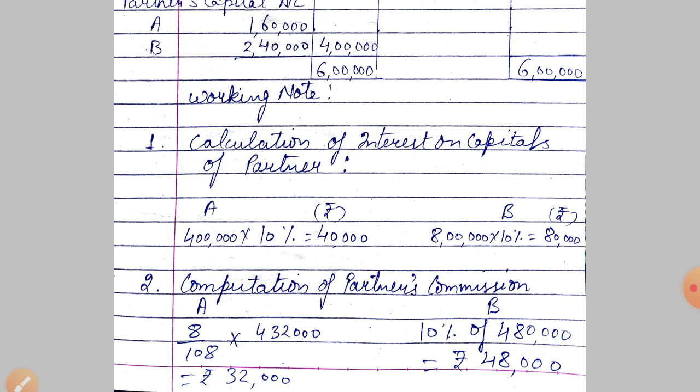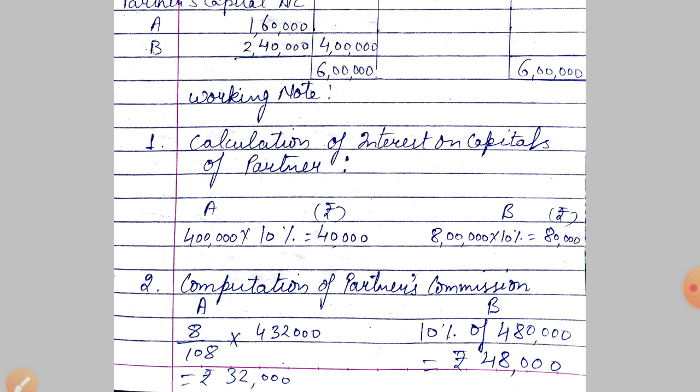The 4,32,000 is the amount inclusive of A's commission. Yes, clear? Very good.